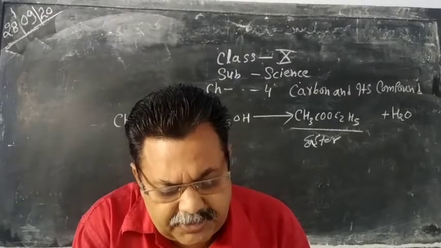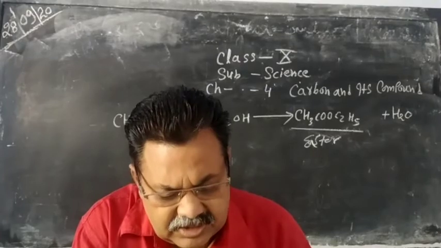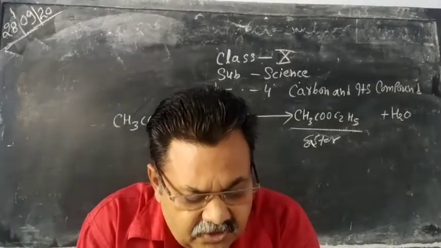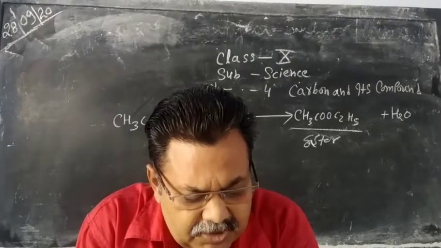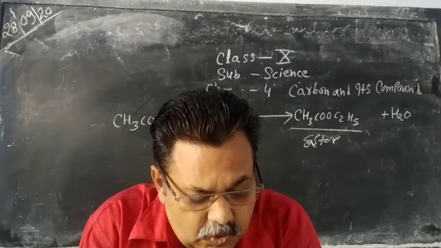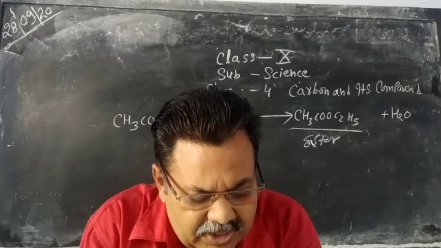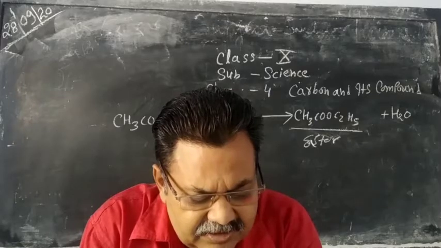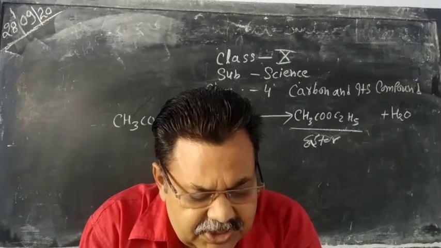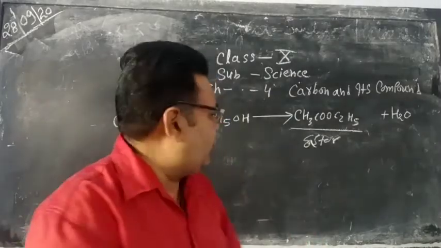Now what happens when ester reacts with sodium hydroxide? When ester reacts with sodium hydroxide, sodium acetate is obtained and ethanol is formed.